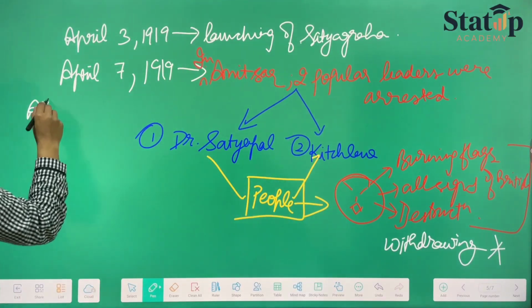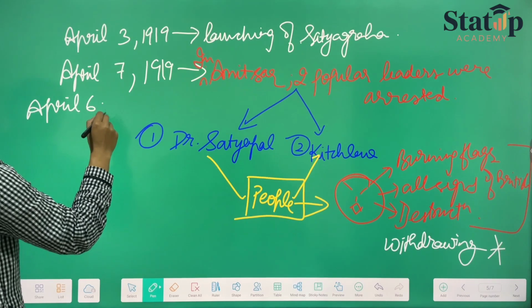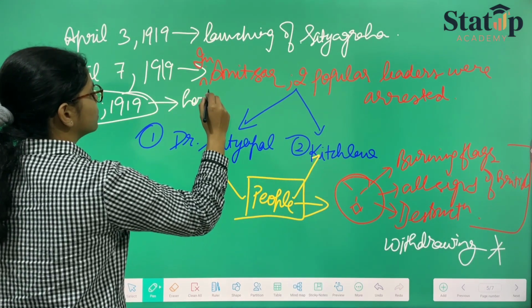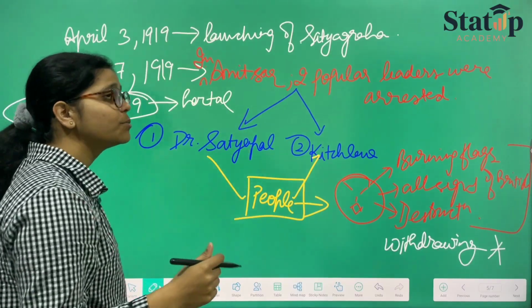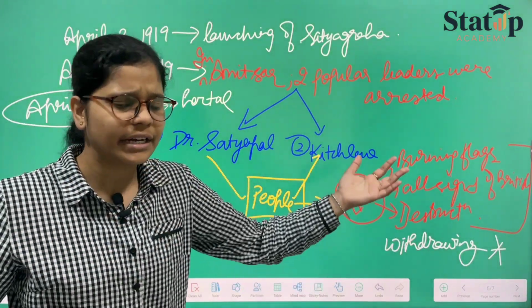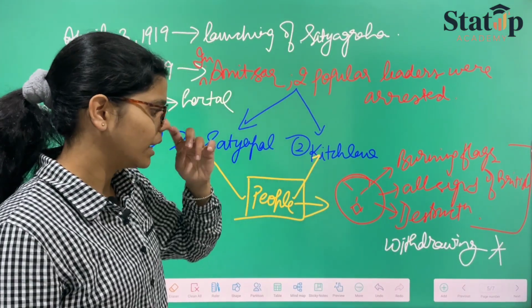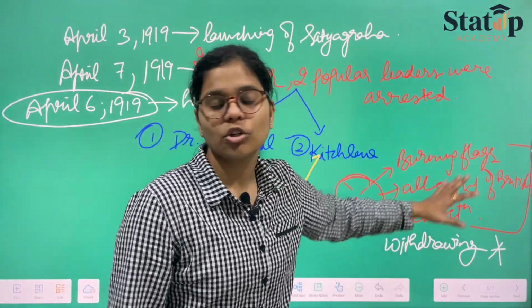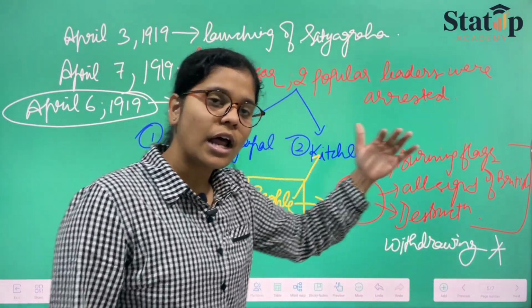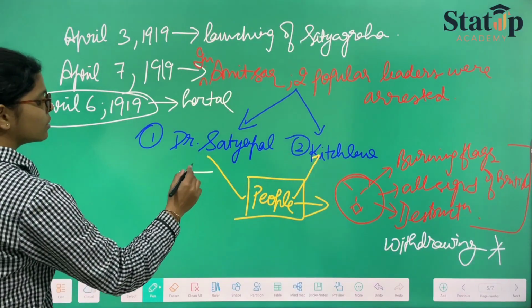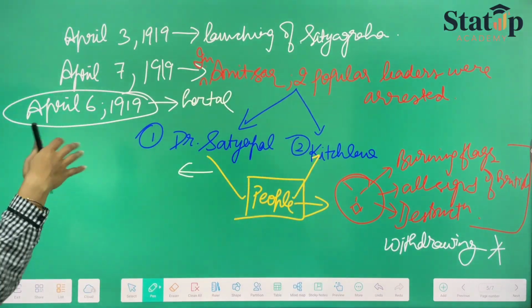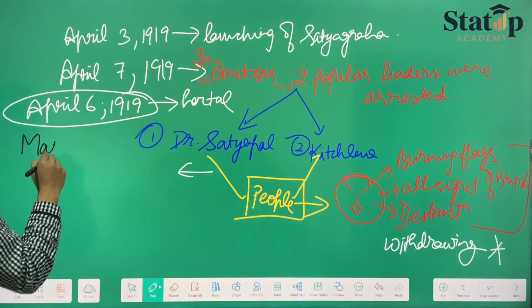Then, on April 6, 1919, again a hartal was there throughout India. So that is also important to mark. After the withdrawal of this movement, things did not stop in Amritsar. Now what comes into force? Now comes the major role of the villain, Major Dyer.